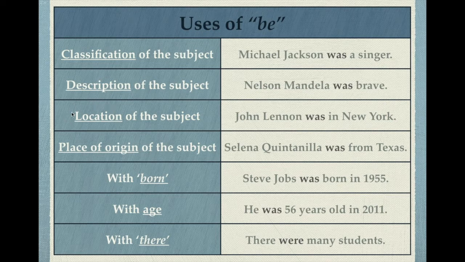We use it for the location of the subject. John Lennon was in New York when he was killed. We use it to talk about the place of origin. So Selena Quintanilla was from Texas. So we say was from. We're talking about the place of origin.